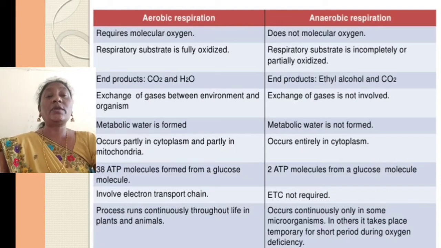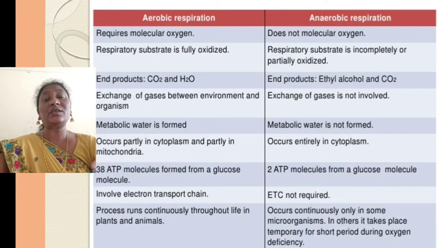Coming to exchange of gases between the environment and the organism: in aerobic respiration, gaseous exchange takes place between environmental oxygen and the organism. In anaerobic respiration, exchange of gases is not involved at all. Metabolic water is formed in aerobic respiration, but not in anaerobic respiration.